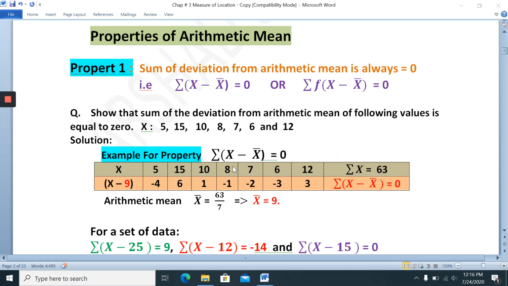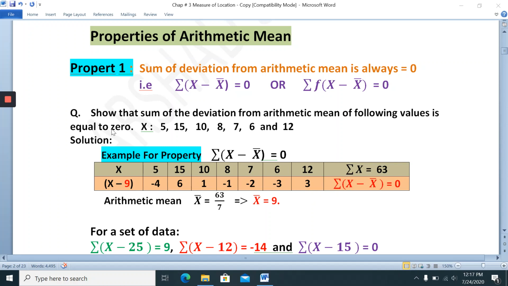I will prove it here in the table. We can also write this property in another form. The only difference is the frequency. This is without frequency and this is with frequency. The rest is the same, just keep f between sigma and the bracket. If frequency is given in the question, apply this property. If frequency is not given, apply the one without frequency. I will explain both in examples.